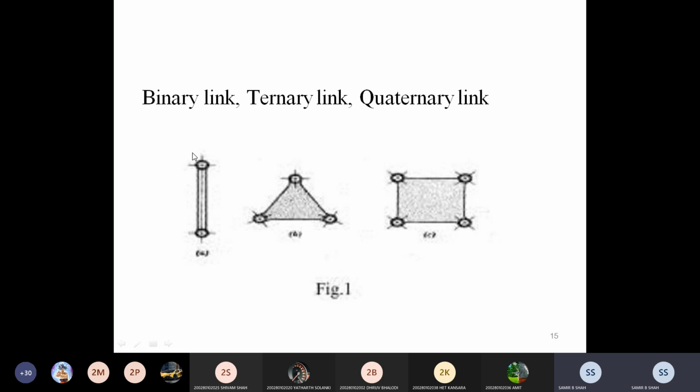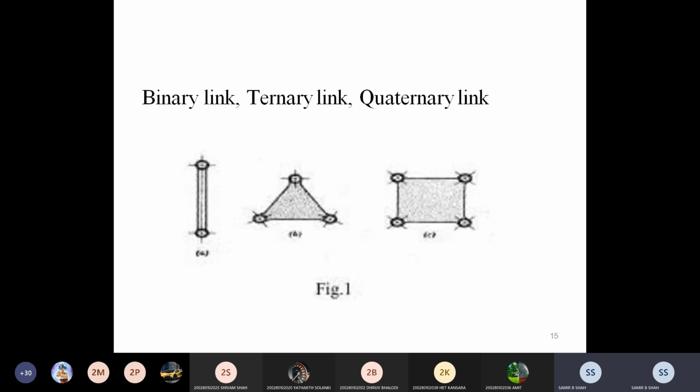While talking about the ternary link, the link which is attached at three different points in a mechanism is called a ternary link.